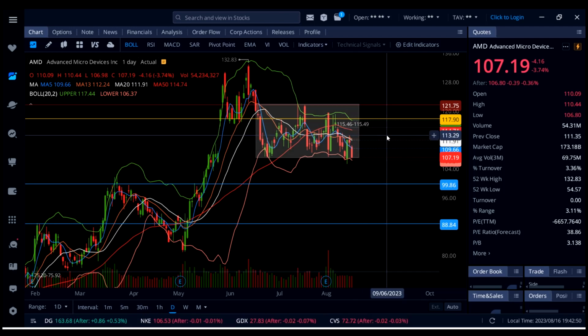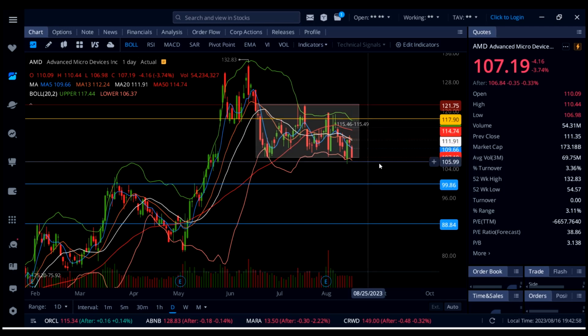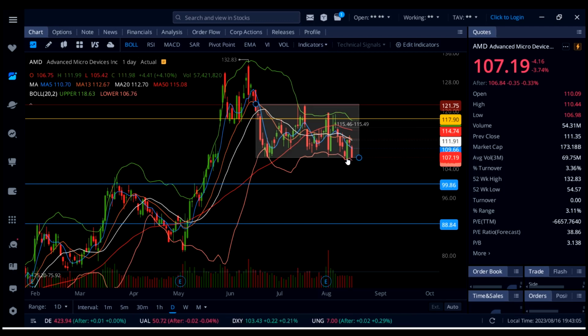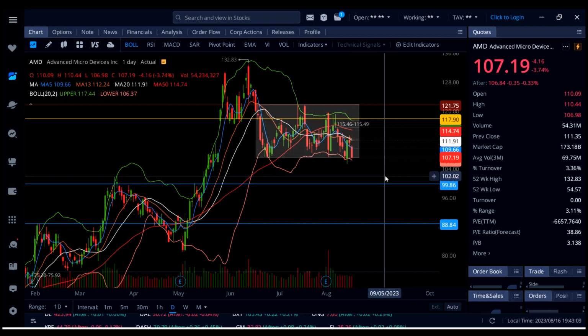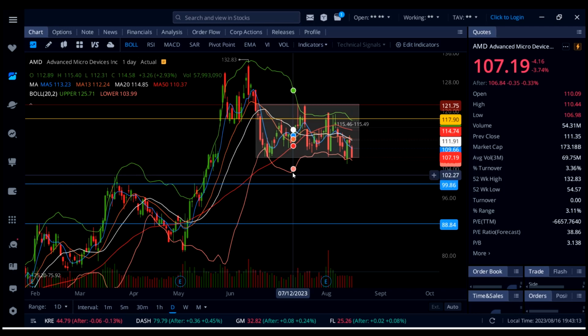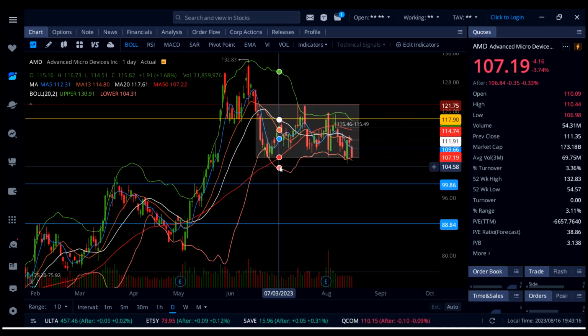So far AMD is definitely looking weak, and we could see in the next few days AMD cannot actually get above 118, and it's just hanging in here, guys. So AMD gives up. I mean, it already gave up 108, so now it's just a matter of time before AMD gets down to flat 100. Yes, you can day trade right here from this lower Bollinger Band on this daily chart, but there is not much upside.